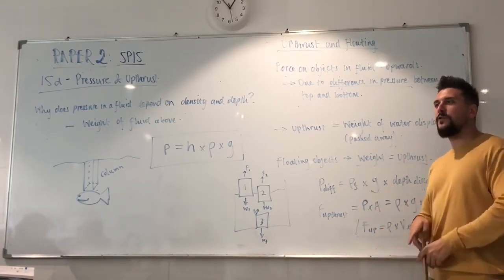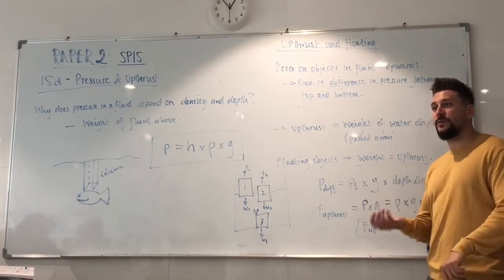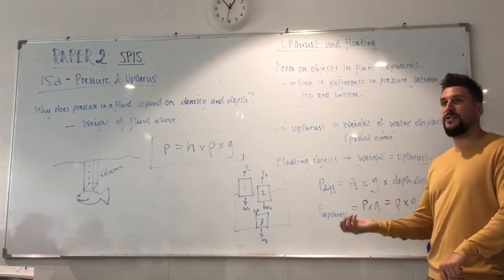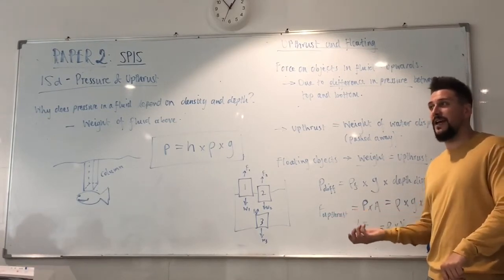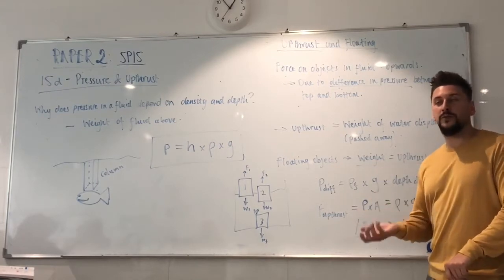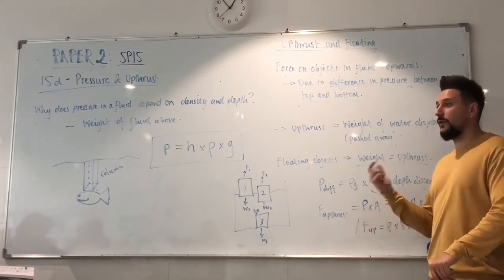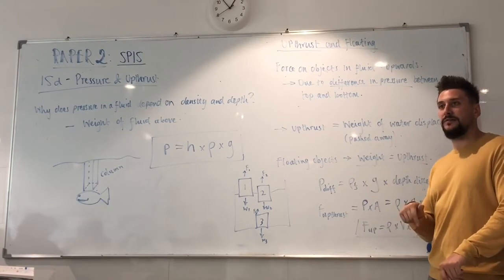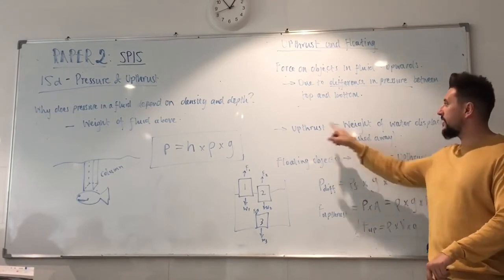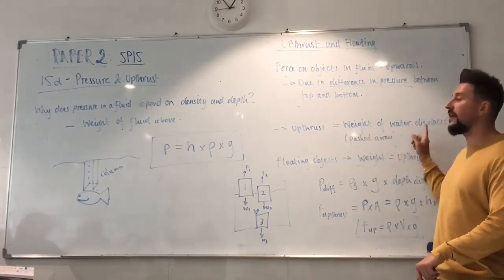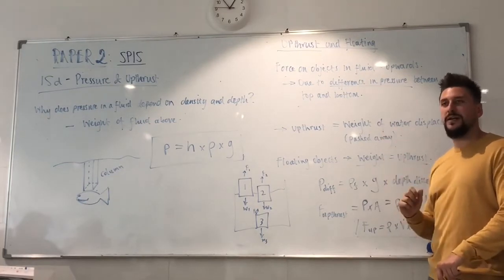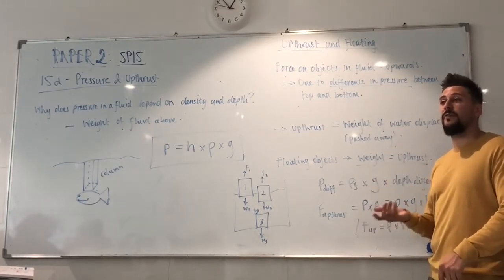If you measured the weight of that water that was pushed out, using a scale, find the mass times it by 10, the weight of the water that was pushed out will equal the weight of the object. So upthrust is equal to the weight of water that is displaced, pushed away by the object. That's the definition of upthrust.